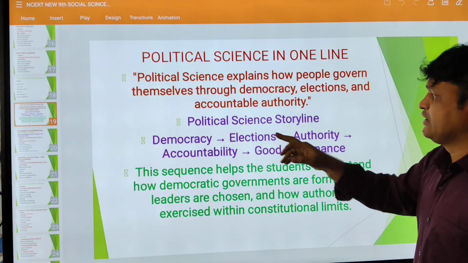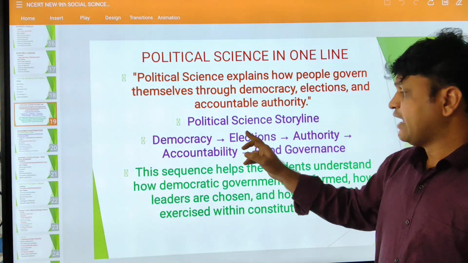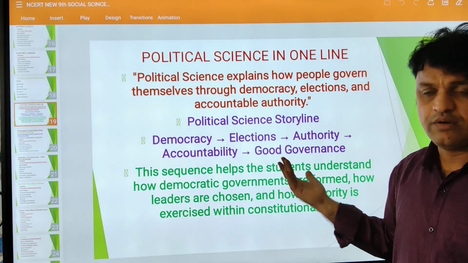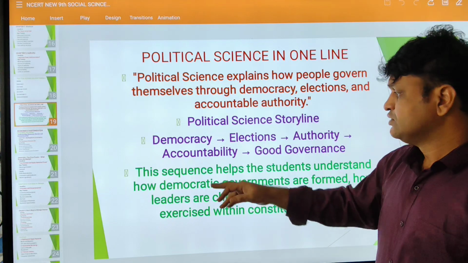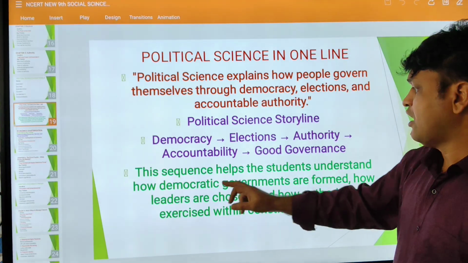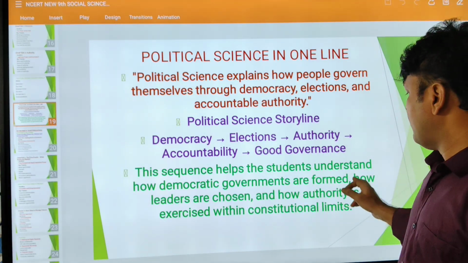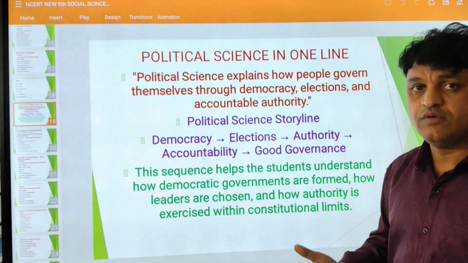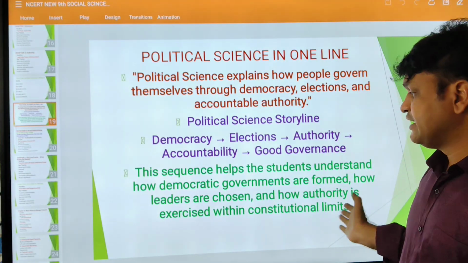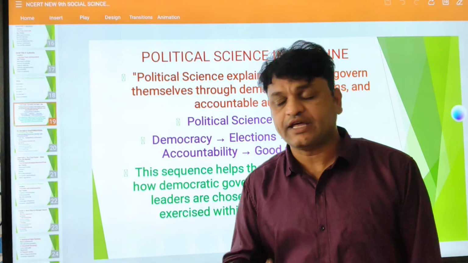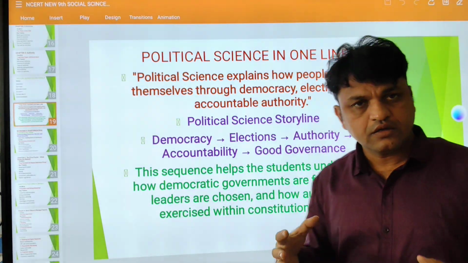Elections and accountability, authority. Political science storyline: democracy, elections, authority, accountability, good governance. I already explained. This section helps the student understand how democratic governments are formed, how leaders are chosen, how they are elected, and how authority is exercised, how they execute their authority within constitutional limits.